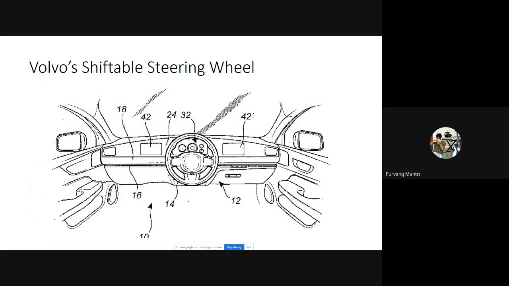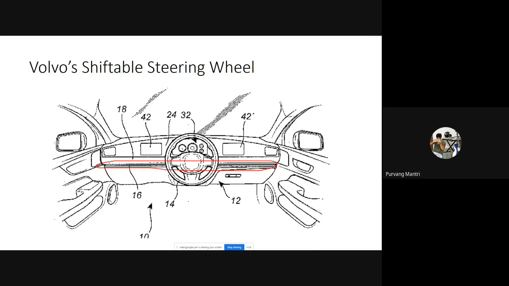In this patent, while having steering by wire, they made a rail which will be mounted behind or below the dashboard, which will separate the dashboard in two parts, and the steering wheel will be mounted on top of this rail. This rail is conducting in nature, so the sensors inside the wheel will send the data through this conducting rail. Because of this metallic and conducting rail, the steering wheel can be shifted from left to right or right to left.